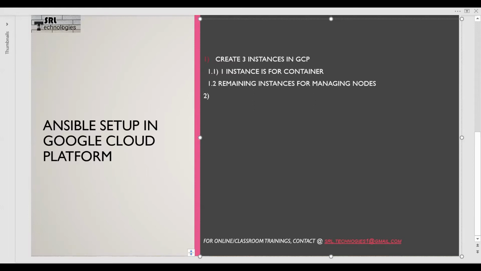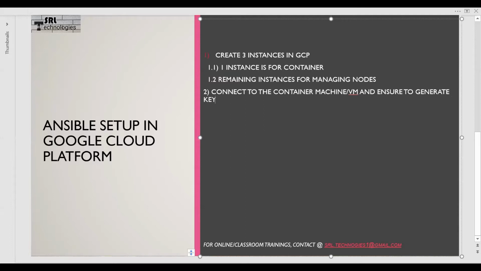Once the 3 instances are created, the next step is connect to the container machine and generate keys.